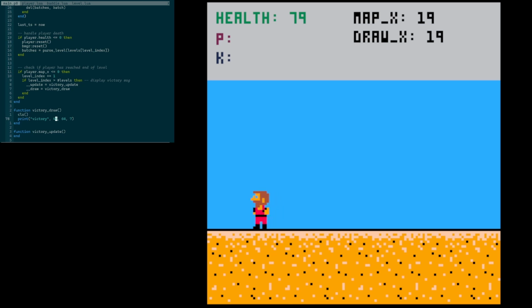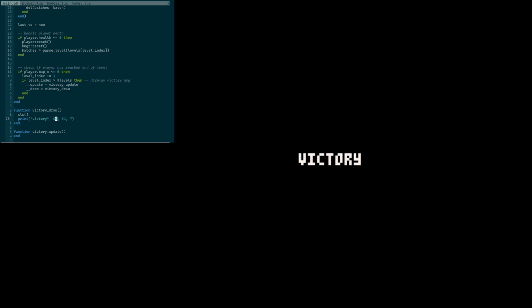So a couple things that maybe we can target for improvements later is, right now the player has to reach all the way to map x of 0. Maybe we want to give a little bit of a range there. And also, that ain't very pretty. So maybe when we get to the fancying up phase, we'll make this look a little bit nicer, or we'll have a way to go back to the start of the game.